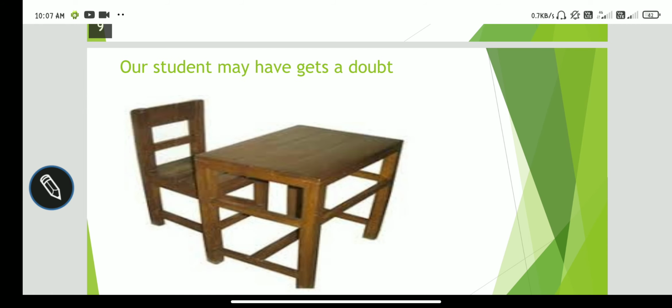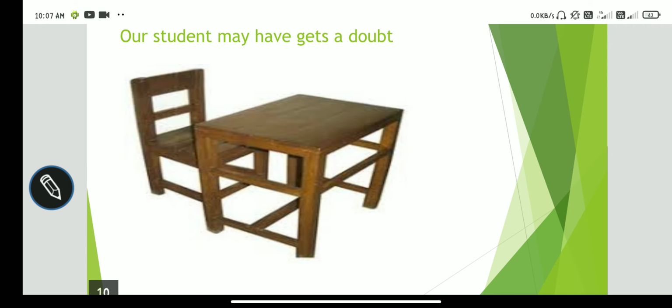Our brilliant students may have a doubt: if protons and electrons attract each other, why do this chair and table not attract?